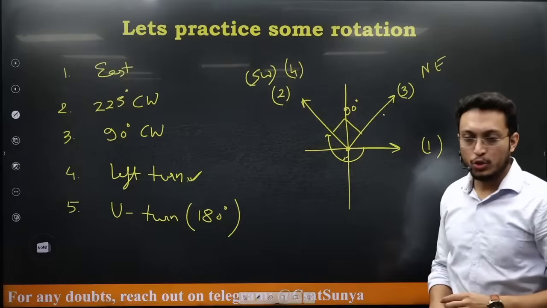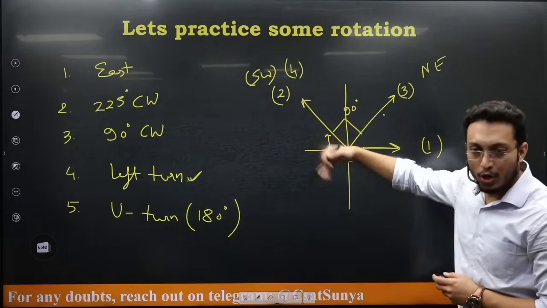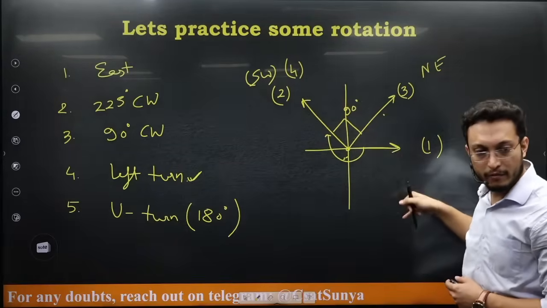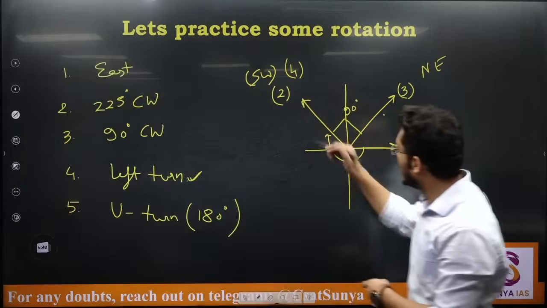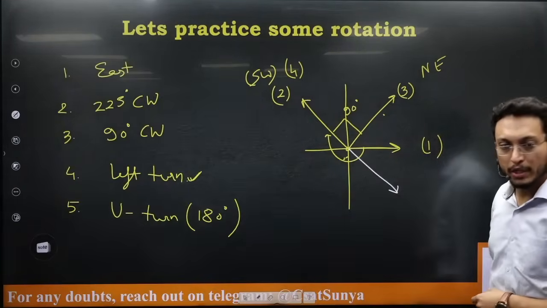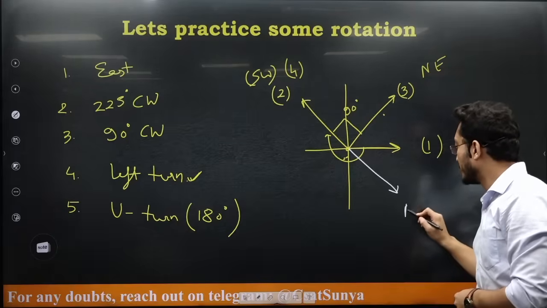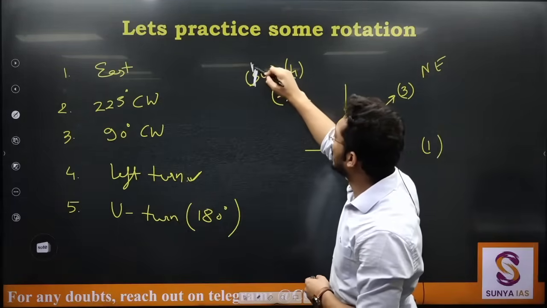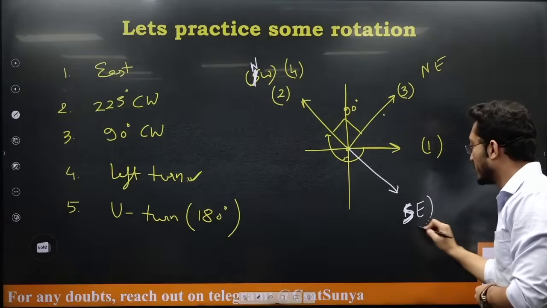Next he is taking a U-turn. A U-turn is completely a 180 degree turn. Now it can be either clockwise or anti-clockwise, doesn't matter, it is completely 180 degrees. So 180 degrees means it is opposite to where he is facing, so it will be completely opposite. So he was at southwest, he will be in, what have I written, northwest, he will be southeast.